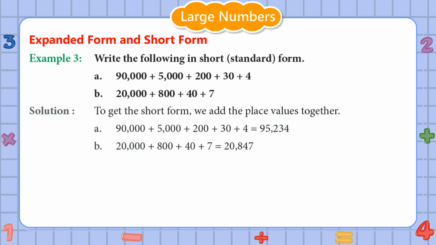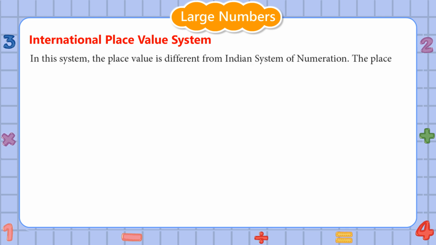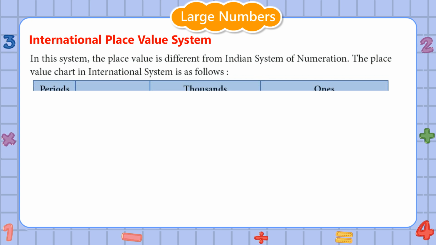B. 20,000 plus 800 plus 40 plus 7 is equal to 20,847. International Place Value System. In this system, the place value is different from the Indian system of numeration. The place value chart in the international system is as follows.